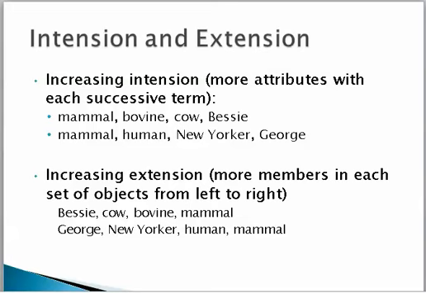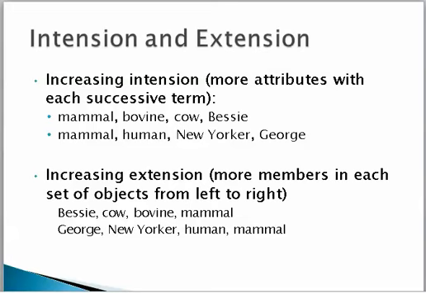So Bessie, and then we go to cow as the next increase in extension. Well, there's lots of cows. Bovine, there's a lot more bovines than there are cows. Cows, after all, is just one type of bovine. There's also water buffalo and all kinds of things that are bovine. Mammal, tons of different kinds of mammals besides just bovines. So as you move from Bessie to cow to bovine to mammal, you have larger and larger numbers of members in those classes or sets. Same thing with George. George, New Yorker, human, mammal. Greater number of elements, greater number of members in that class.